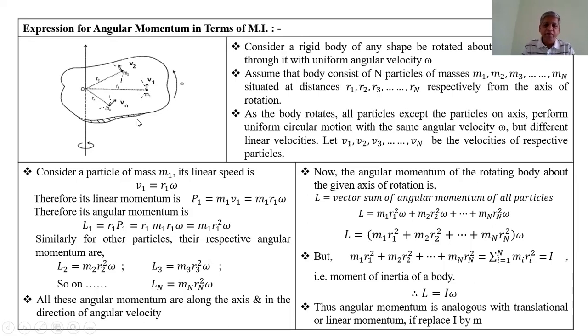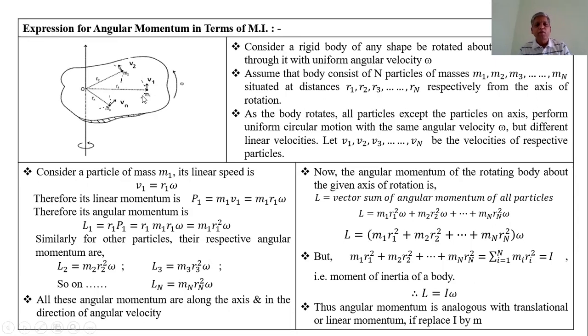As the body rotates, all the particles except those on the axis perform uniform circular motion with the same angular velocity omega, but different linear velocities, since the radii are different for different particles.